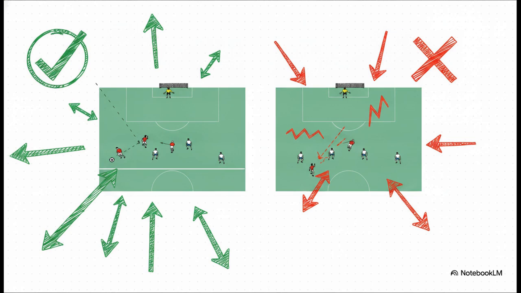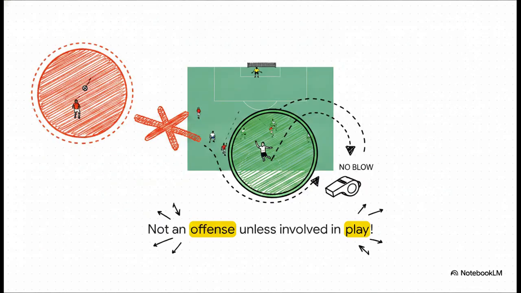Check out the visual difference here. On the left, our attacker in red is perfectly flush, perfectly level with the blue defender at the exact moment the ball is played. Totally legal. Onside. But on the right, look at that. They've illegally drifted in advance, past that last defender right before the pass happens. They are offside.